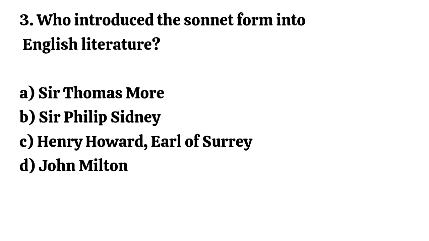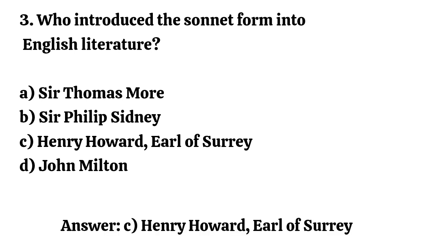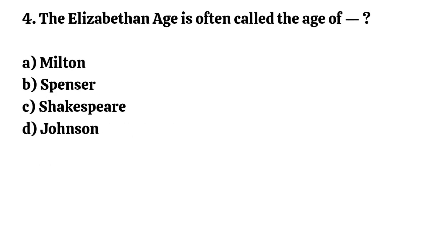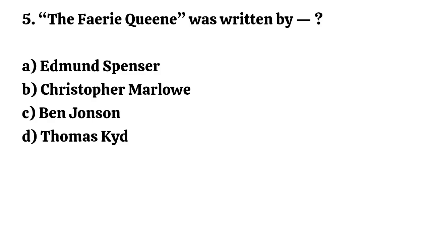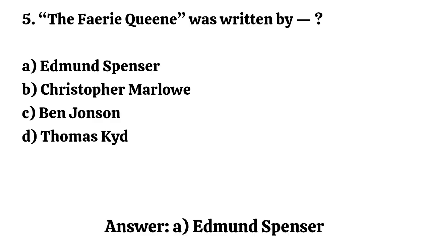Question number 3. Who introduced the sonnet form into English literature? Correct option is C. Henry Howard, Earl of Surrey. Question number 4. The Elizabethan Age is often called the Age of. Correct option is C. Shakespeare. Question number 5. The Fairy Queen was written by. Correct option is A. Edmund Spenser.